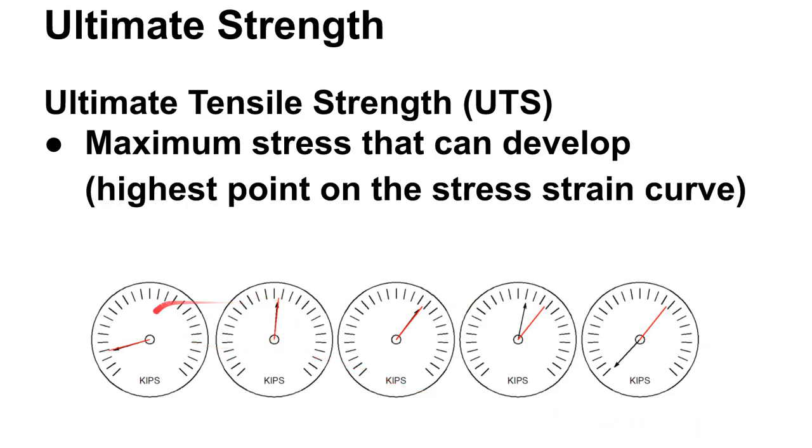All right, this is an image of what you would see in a tensile test if you were just looking at the load. Now this says that these are kips, but what's more common, you won't see a load cell that tells you kips, unless it's a computer system and you have plugged in the cross-sectional area and it's calculating the amount of kips. What you'll typically see is something that says force or pounds or maybe even thousands of pounds or tons or something like that, that you're getting your stress numbers from, the load cell that you're getting your stress numbers from.